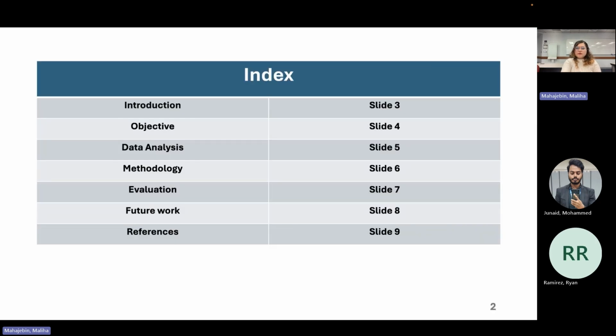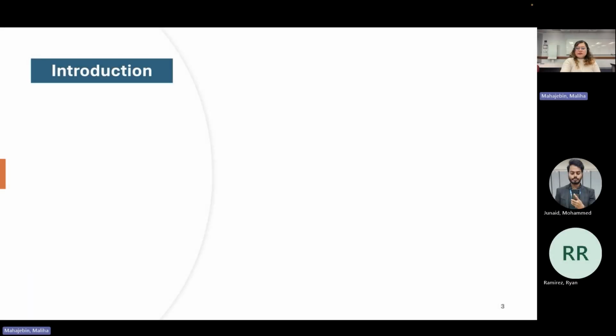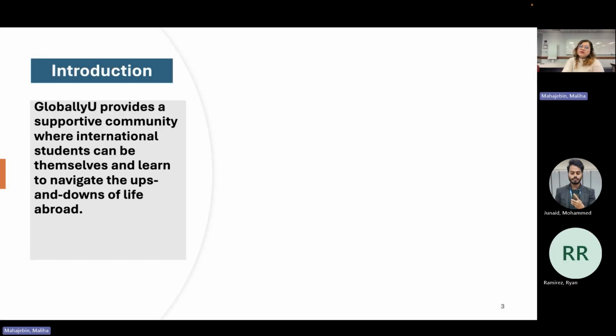So this is just the workflow of our slide. For the introduction, I will let you know what GloballyU is. GloballyU provides a supportive community where international students can be themselves and learn to navigate the ups and downs of their life abroad. I hope it makes your life easier.